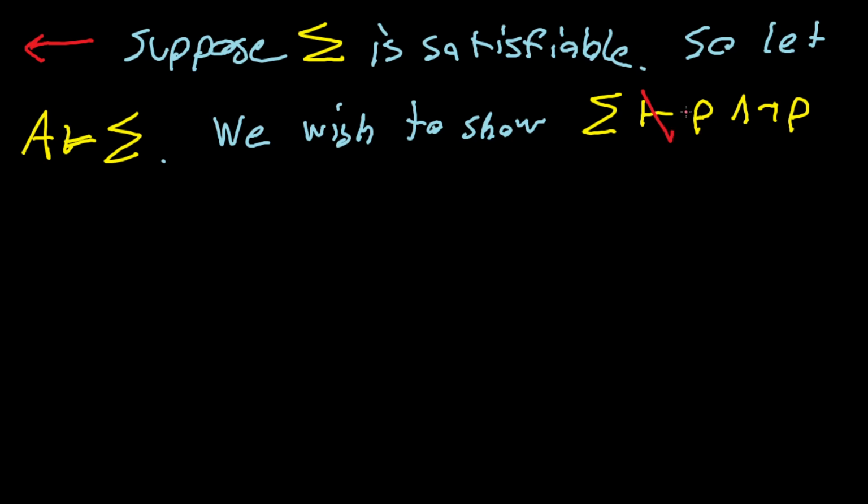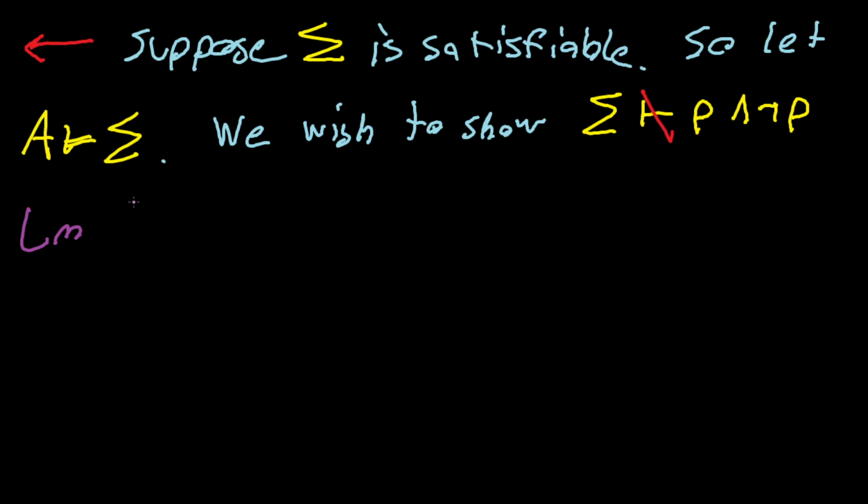And as you recall from a handful of videos ago, this is the same as consistency, right? A system is inconsistent exactly when it can derive a contradiction. So that was something we proved earlier. So this will work as long as we can show that this can't happen. And in order to do that, we'll prove a lemma. The statement of the lemma is as follows.